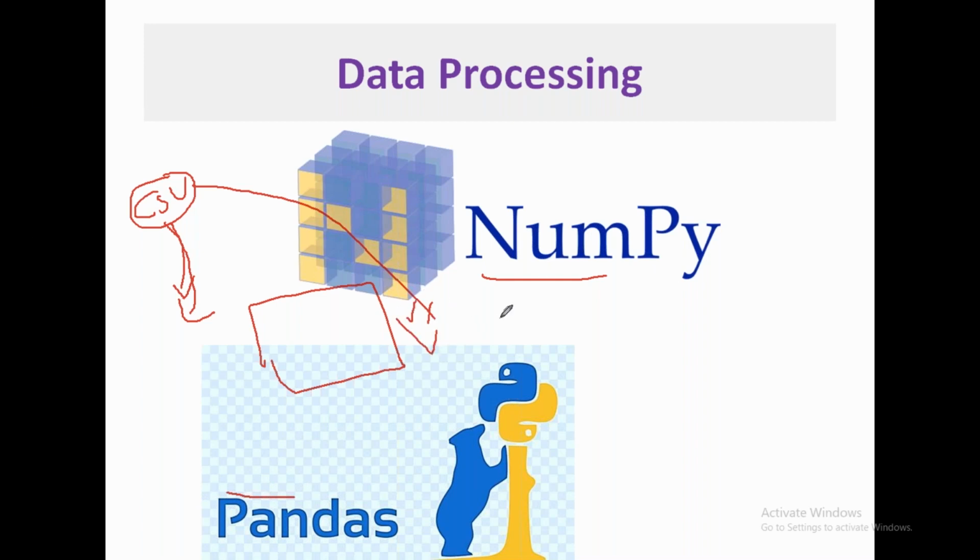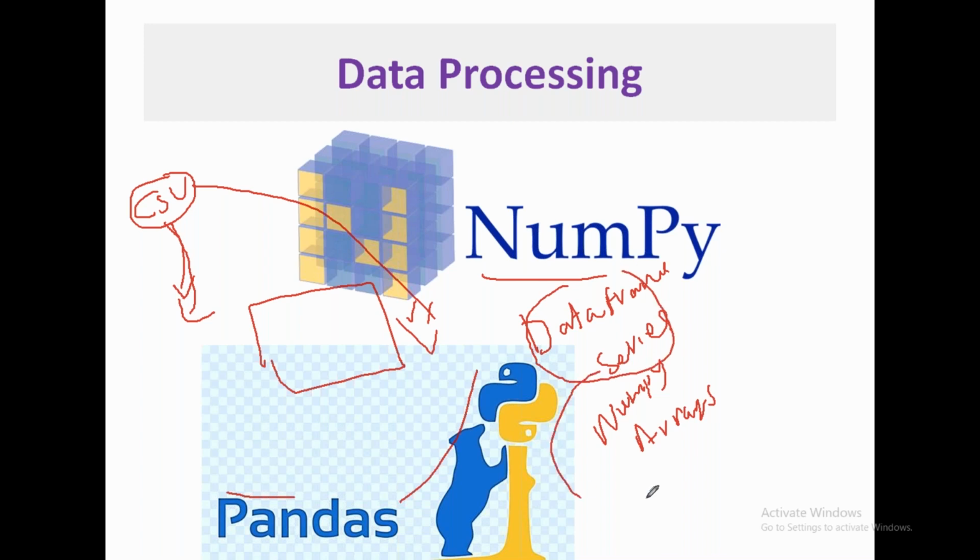Generally, Python data structures like Pandas contain, for example, the data frame. Data frame is a data structure, and also we have data series. NumPy arrays are also data structures in Python. So Python knows these data structures.